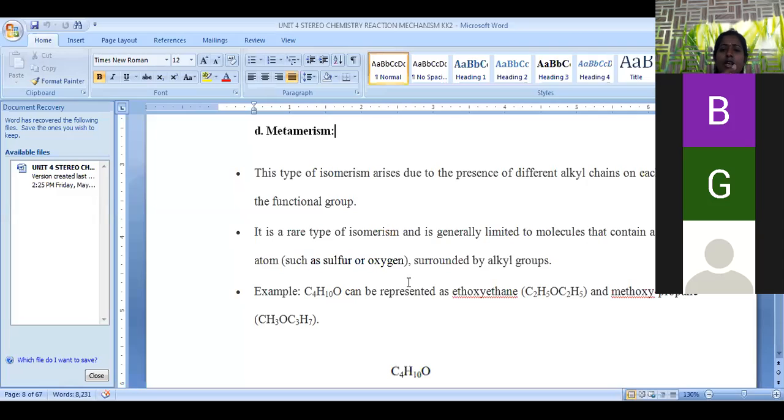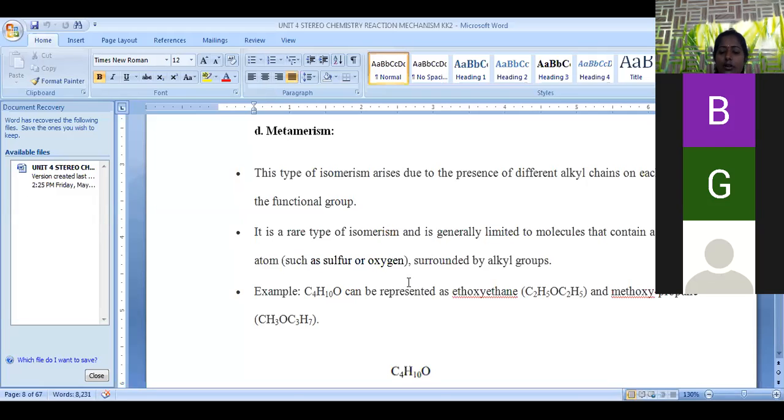And next is about metamerism. When a functional group is considered, with respect to the functional group, if the carbon chain length is varied, that is called metamerism. Methyl propyl ether is a metameric isomer of diethyl ether, where the carbon chain length is varied in both compounds, that is called metamerism.